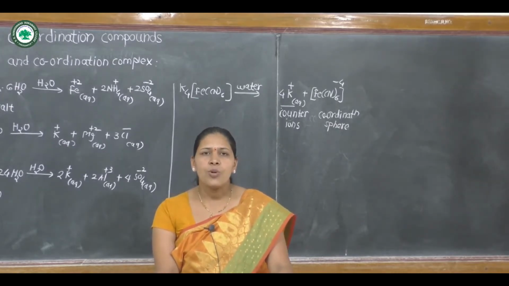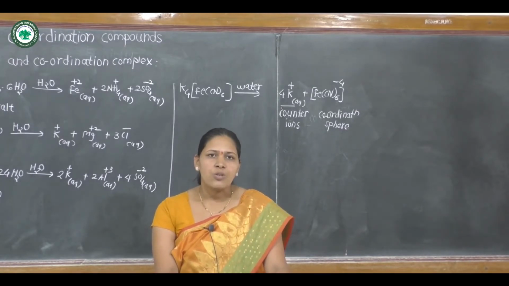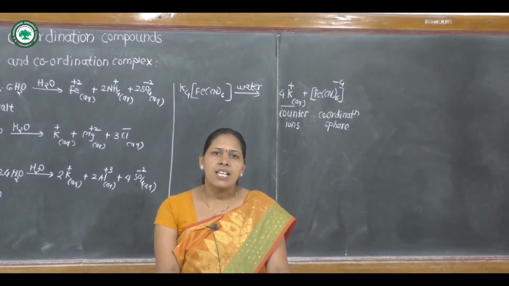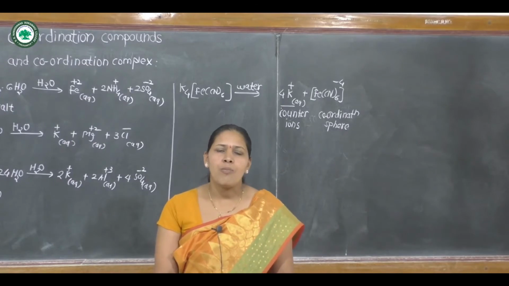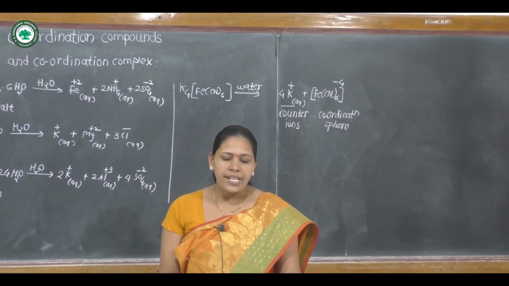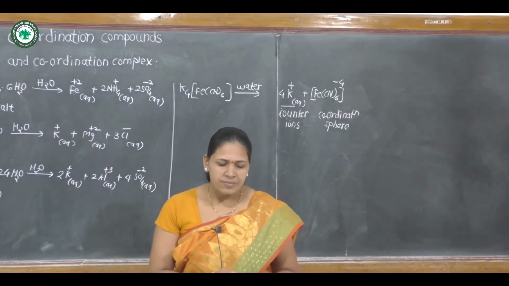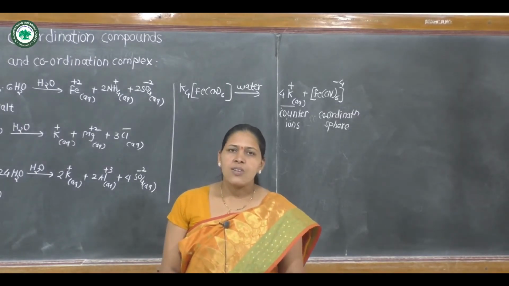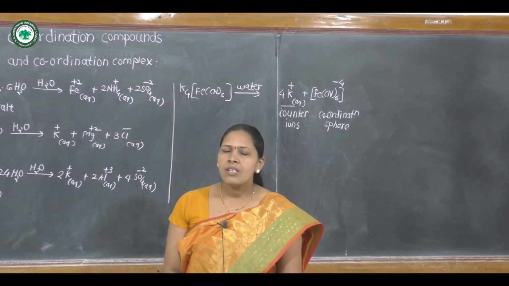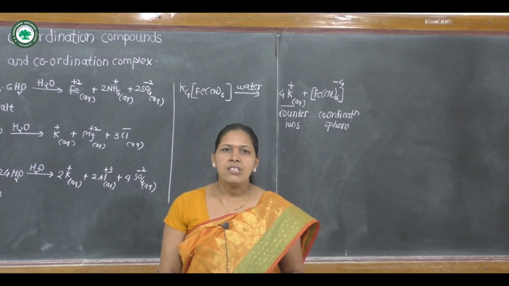It can form only two ions: one is the counter ion and another is the coordination sphere. That means we can say that a coordination complex maintains its identity in aqueous solution. This is the main difference between double salt and complex salt. This is all about double salt and complex salt. Next point we will discuss in the next lecture.